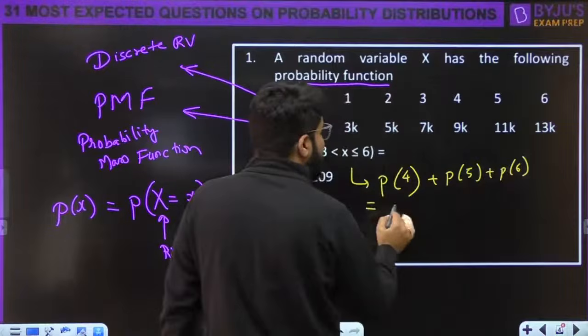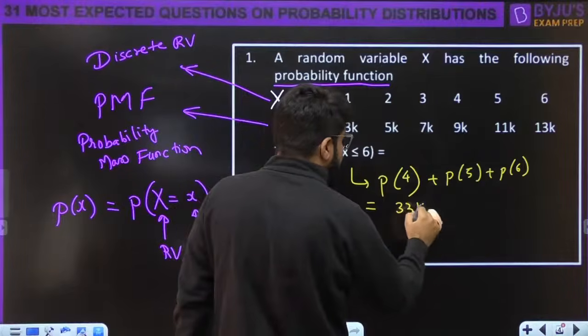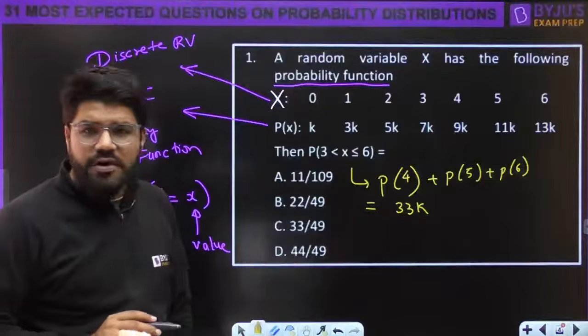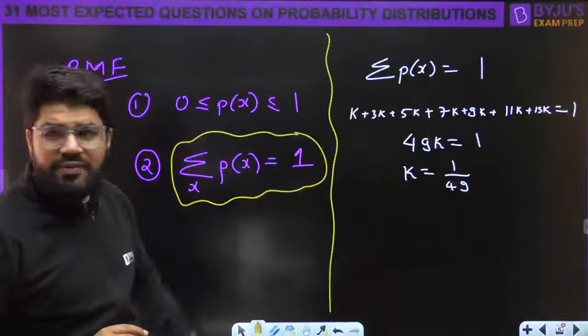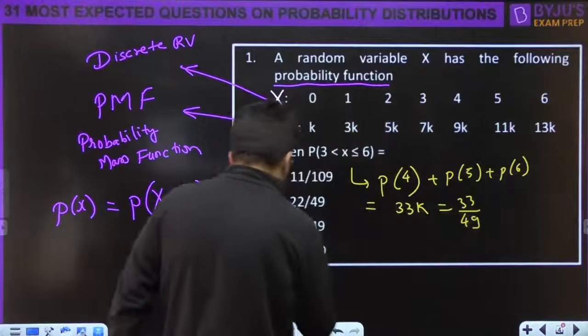In तीनों को add किया तो it is 9k plus 11k, 20 plus 13, 33k. So the answer should be 33k, but the options are in the form of perfect values, not k. So k we have calculated as 1 upon 49. So this becomes 33 divided by 49, and hence your answer is C.